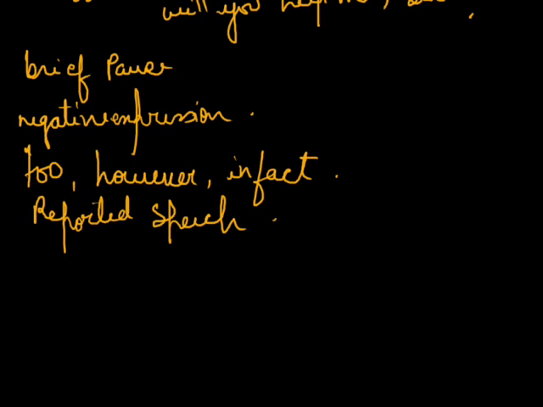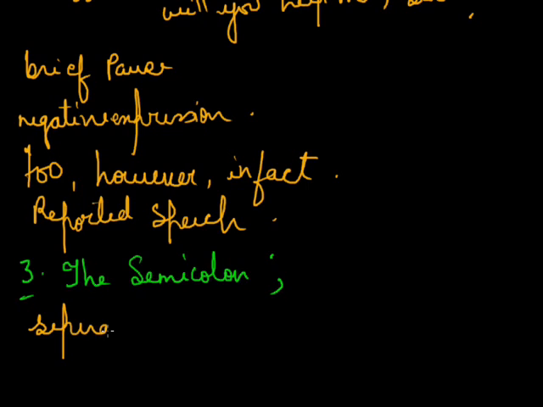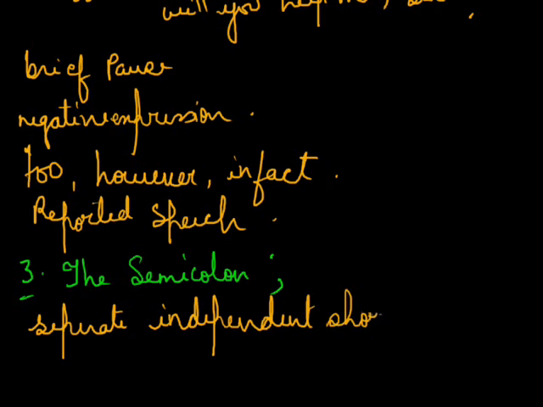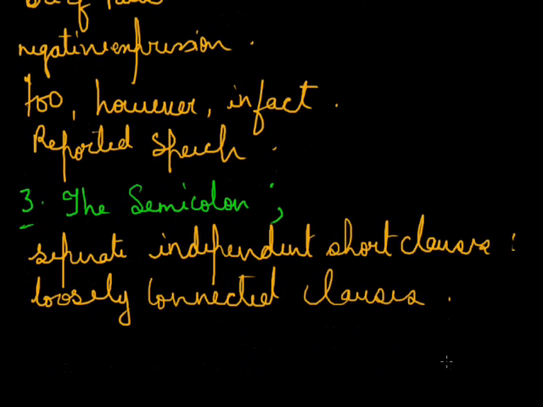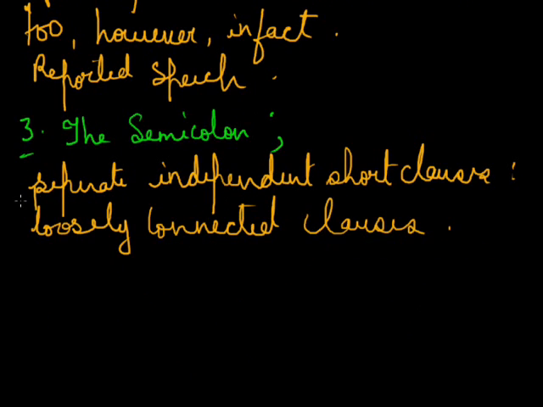Now, third I'll take the semicolon. The semicolon indicates a pause greater than that indicated by a comma. It is used to separate independent short clauses, and to separate a series of loosely connected clauses. Giving you examples of the two,